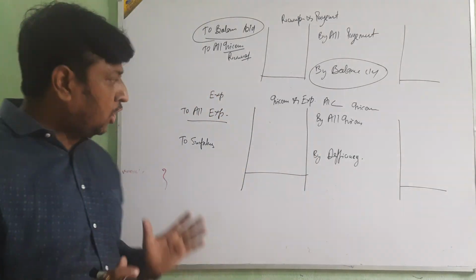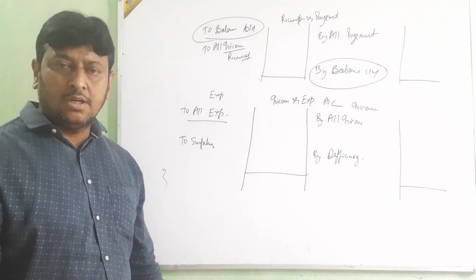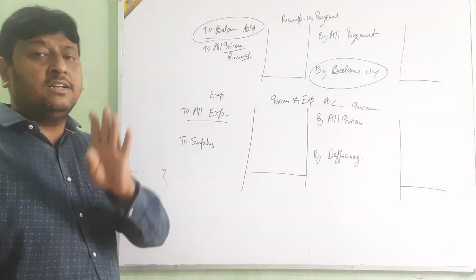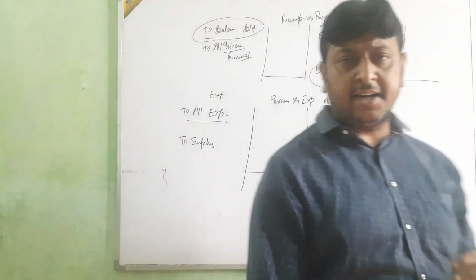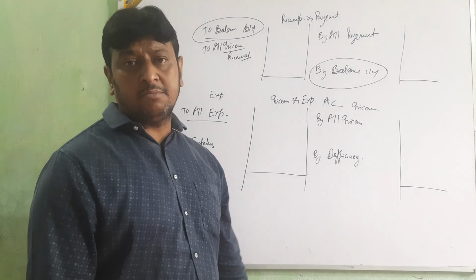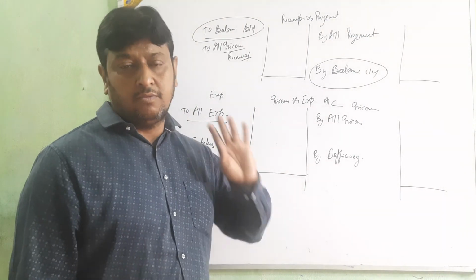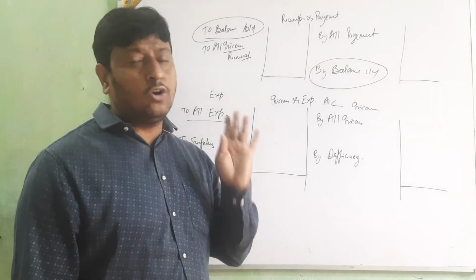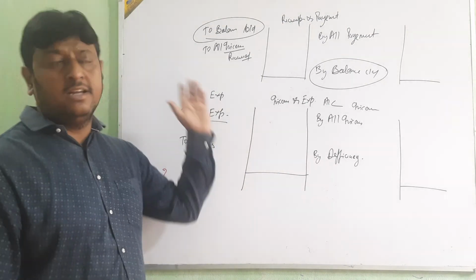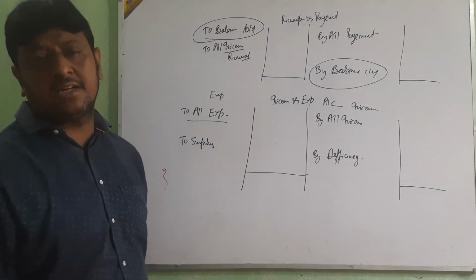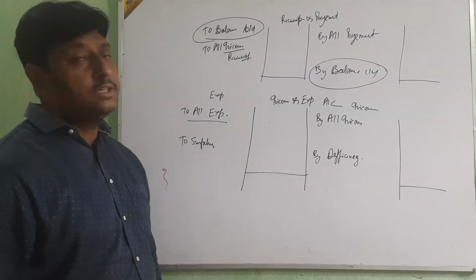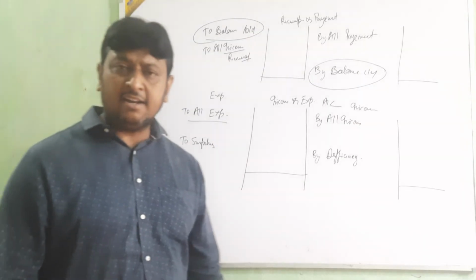I think it is clear how to maintain this income and expenditure account. All the expense we take on the debit side, but keep 4 things in mind: don't take any type of balance, only current year data, only revenue nature, and adjustments. All the income we take on the income side, again only current year, revenue nature, no balance, and adjustments. Okay beta, clear? This way we maintain the income and expenditure account from the receipts and payment account. Next class we are going to solve some questions on this topic. Okay, thank you.